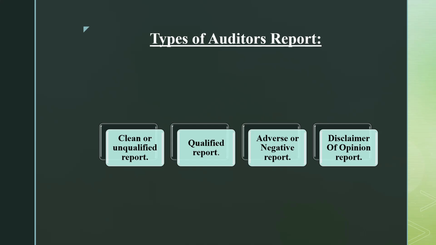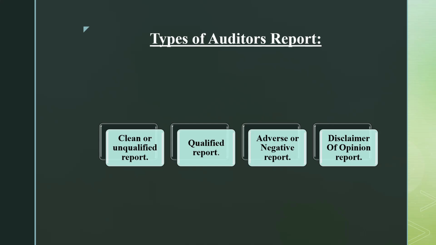Whenever the auditor examines the books of an entity and finds no misstatements, only then does he issue a report called a clean or unqualified report. Here unqualified means there is no misappropriation or misstatement of any financial statements.